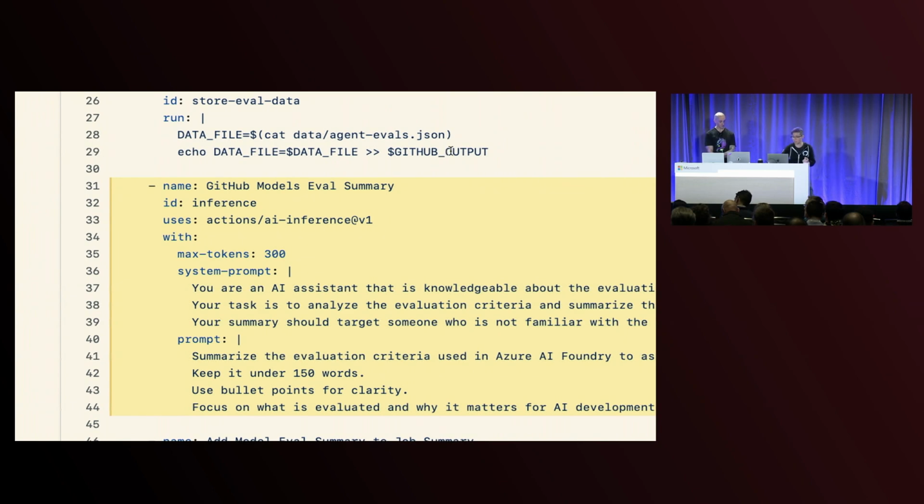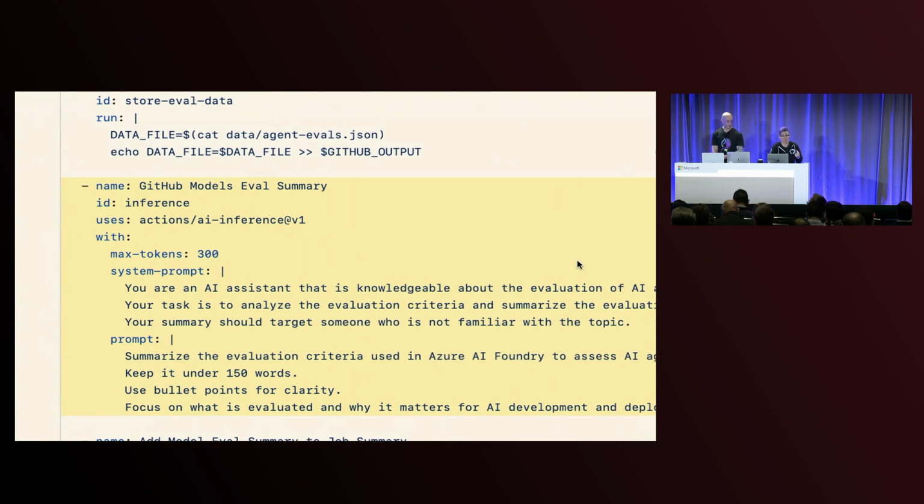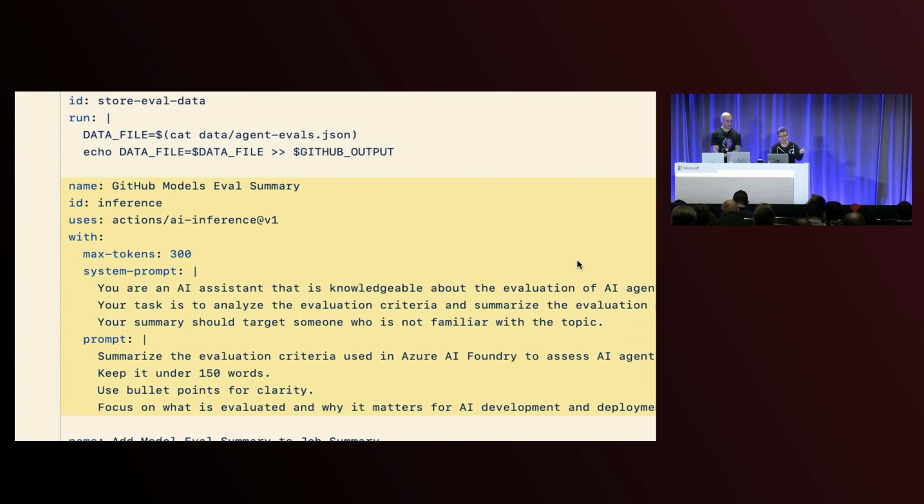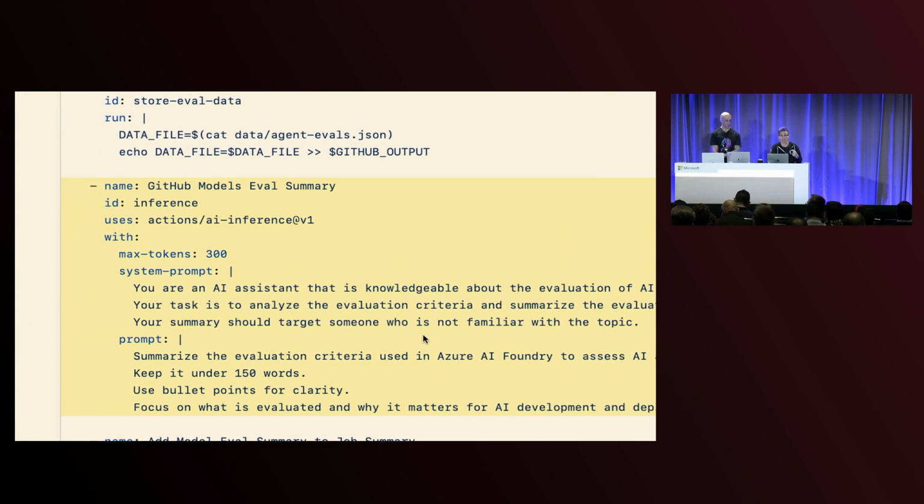So in this particular case, I wanted it, from the perspective of an AI assistant that's knowledgeable about evaluations, to give me a summary of this criteria. Keep it simple, keep it 150 words or less, use bullet points, but make it so that I'm adding additional context to these job summaries, because that adds additional value for your peer reviews, for your code reviews, for just making sure that you also have some of that traceability.